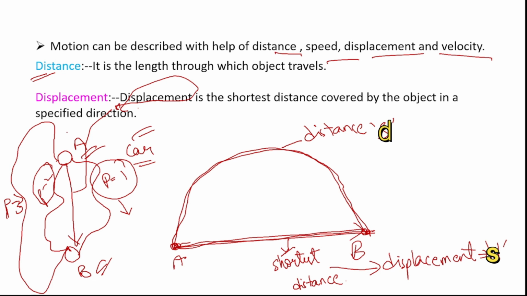Okay. So total displacement ni ela find cheyagalutam? Let us say this A position is initial position and B position is final position. Then delta x equal to xf minus xi, that is final position minus initial position, we will get the total displacement of that particular object, or in this case the car. Okay. So this is the meaning of distance and displacement.